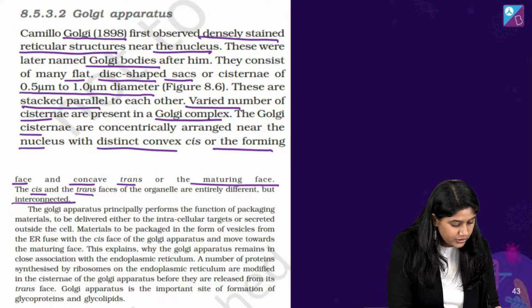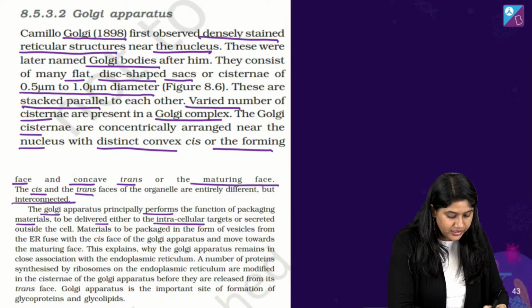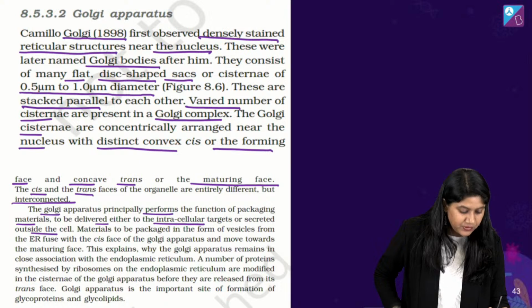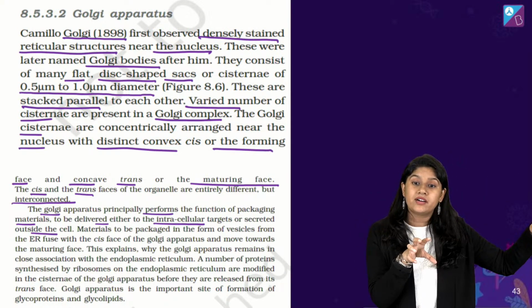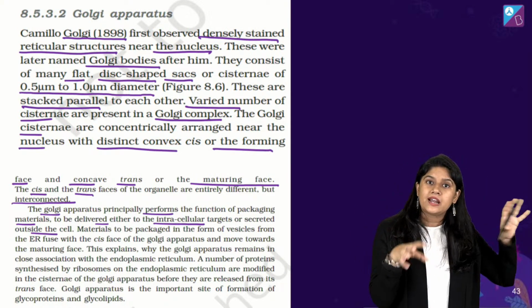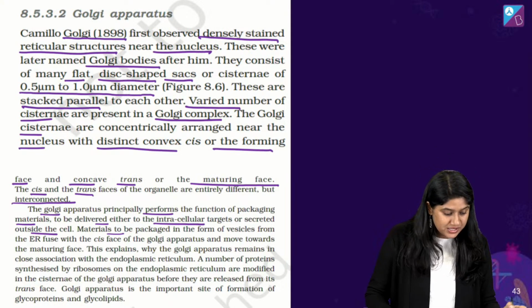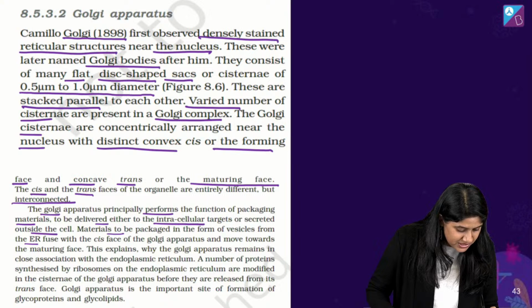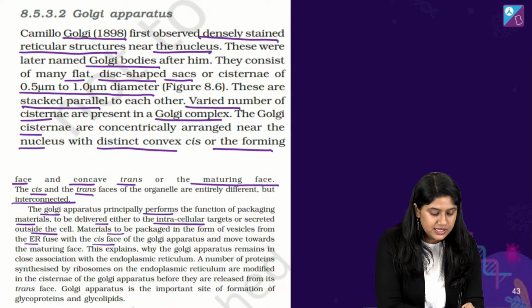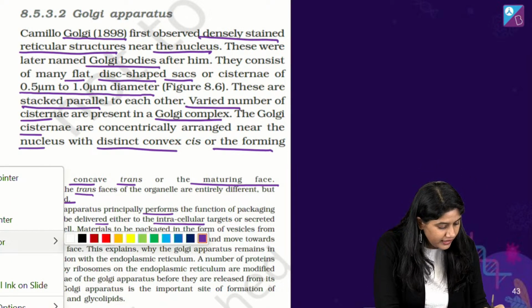Now the Golgi apparatus principally performs the function of packaging material to be delivered either to intracellular targets or to secrete outside the cell. सेल के अंदर और बाहर जो जाने वाली इंफॉर्मेशन है, कौन मॉडिफाई कर रहा है, कौन पैक कर रहा है? Golgi Apparatus. Materials to be packed in the form of vesicles from the ER fuse with the cis phase of the Golgi.